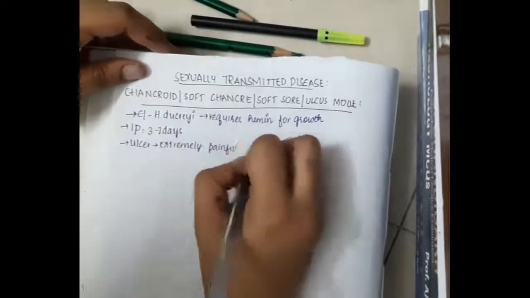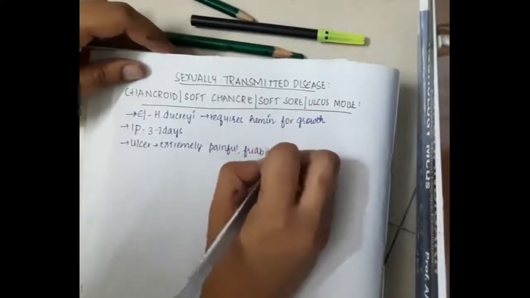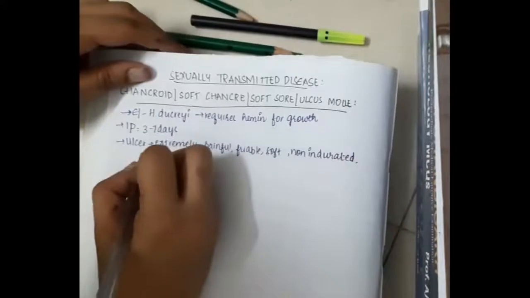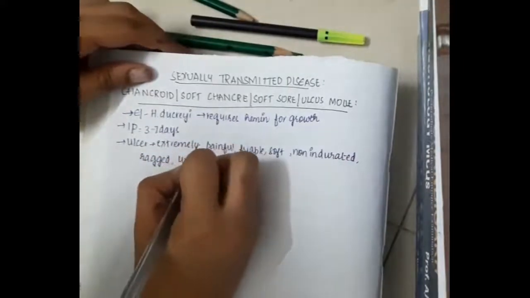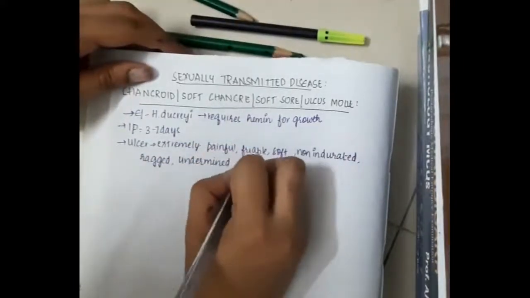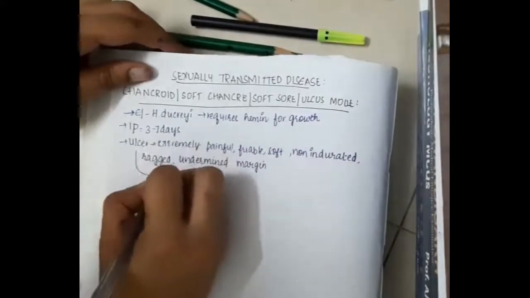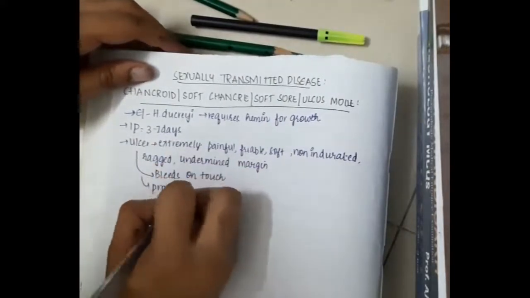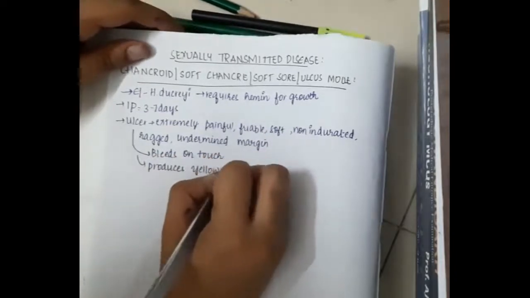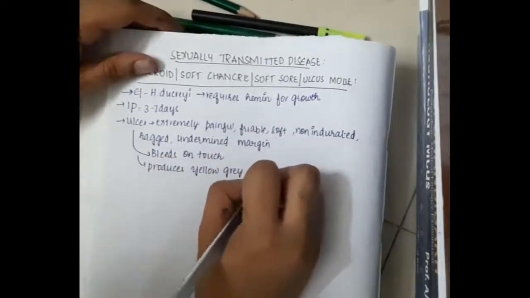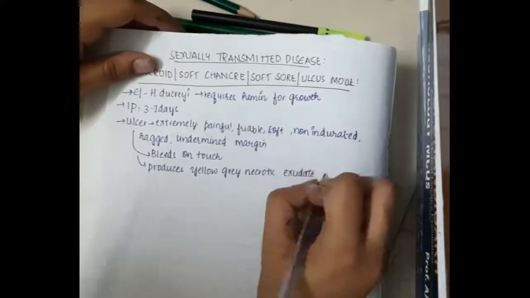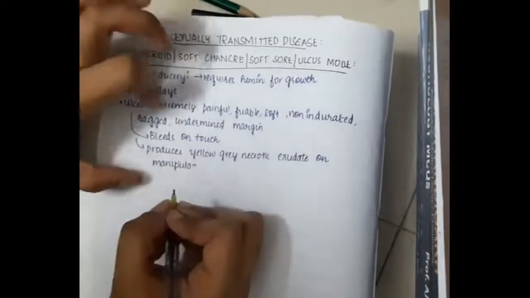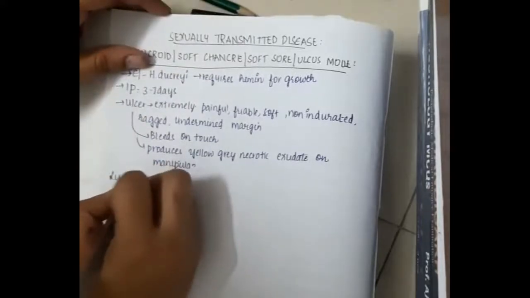Here the ulcer is extremely painful, friable, soft, non-indurated, ragged with undermined margin. This ulcer will bleed on touch, and on manipulation, or when you squeeze it, it produces yellow grayish necrotic exudate.